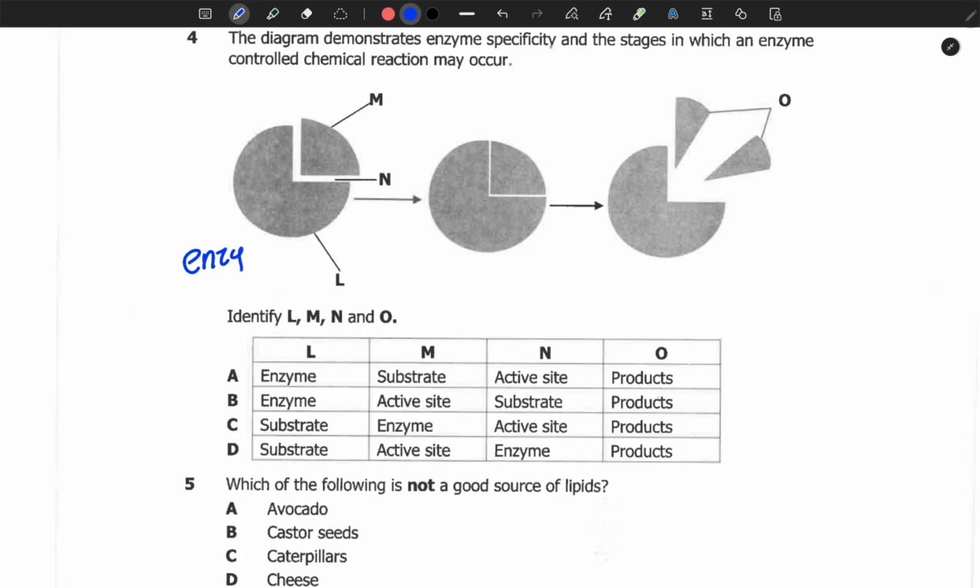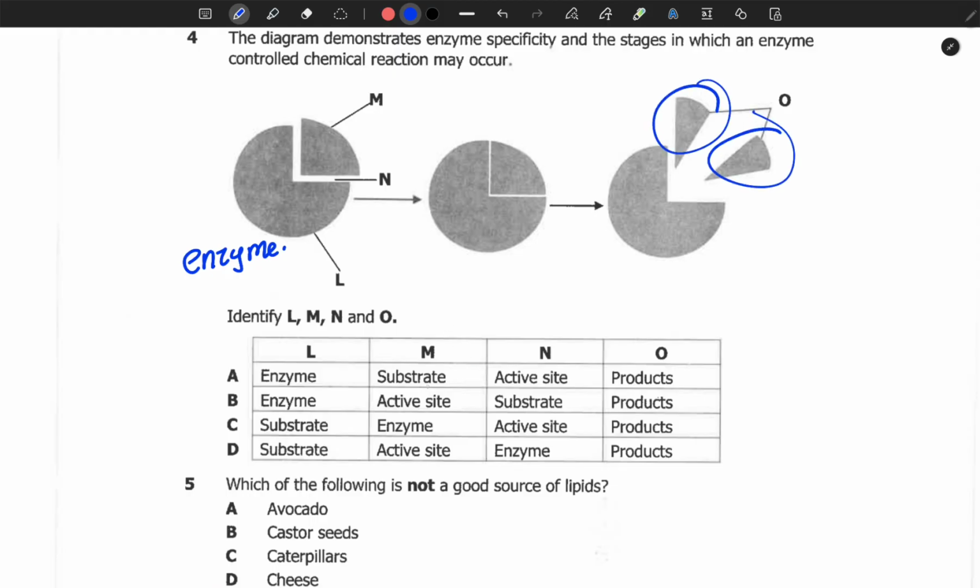So remember, the enzyme acts as a biological catalyst, but it did not take part in a chemical reaction. Therefore, the shape of the enzyme does not change even after the reaction is done. So L is enzyme. Then what of M? M combined with L and it breaks into two.